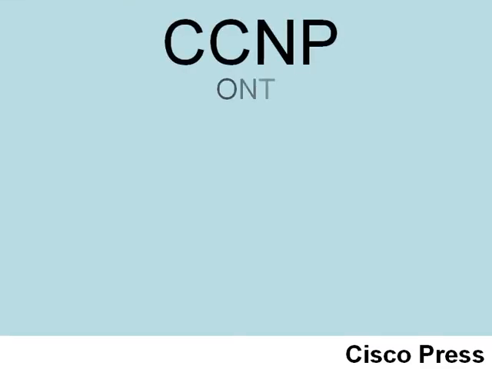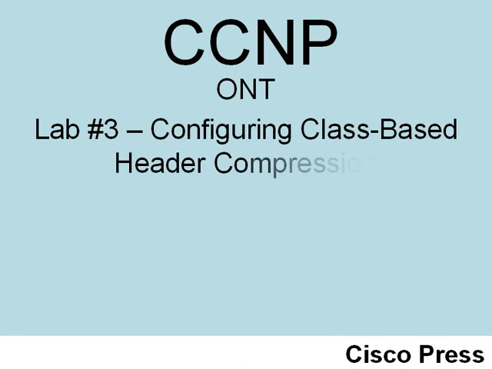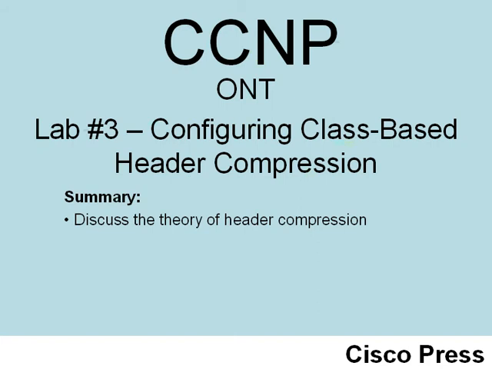In this lab, we took a look at header compression. We could do header compression either in the RTP or in the TCP environment. Our main focus was on RTP, however. RTP, that's what's used for our voice calls. We began by taking a look at the theory of header compression. We said that we weren't truly compressing the headers, rather we were making a copy of the header, and then we were caching that copy in the routers at each end of the link, because we made the observation that very little is changing during this phone call or during this TCP session.